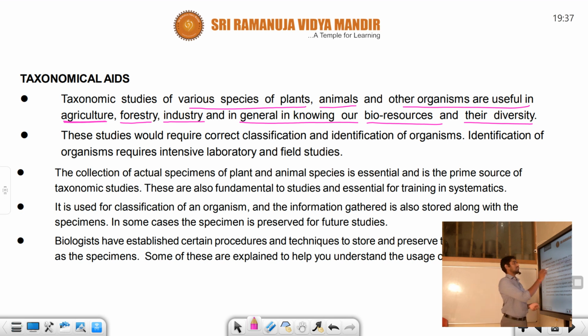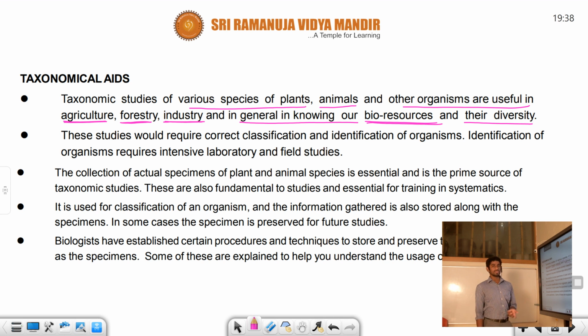In forestry, plants and animals are there. Industry means, for example, the poultry industry, and the cow and buffalo industry, and the milk they give. In general, it is about knowing our bioresources and their diversity.